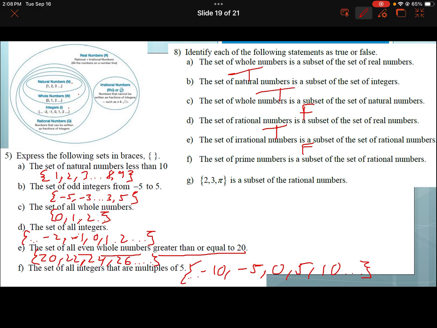The set of prime numbers is a subset of rational numbers. So just a quick one, if you remember what prime is, it's all numbers that can only be divided by itself and 1. So that would start with 2, 3, 5, 7, 11, etc., only divisible by themselves and 1. Is it a subset of rational? Yeah, every single prime number can be written as a rational, so that's great. And then {2, 3, and pi} is a subset of rational numbers. It would be if it wasn't for pi. The fact that pi is in there means no, false, because pi is irrational.